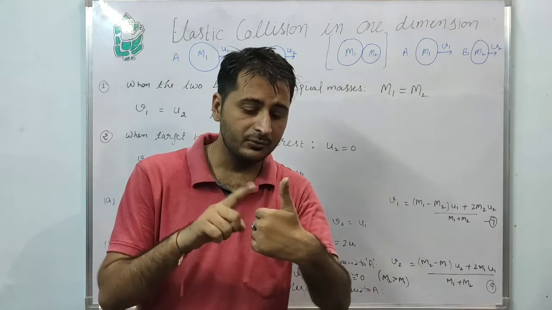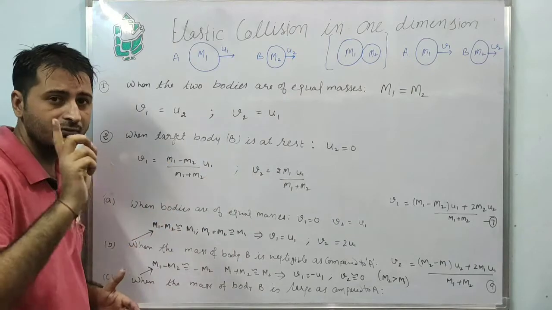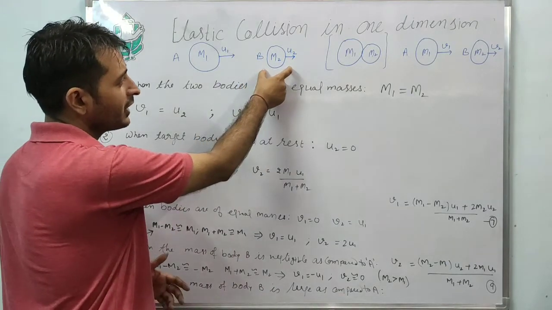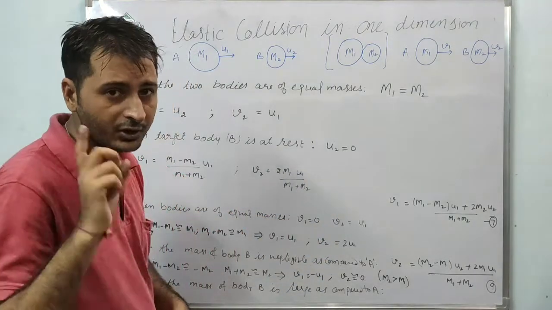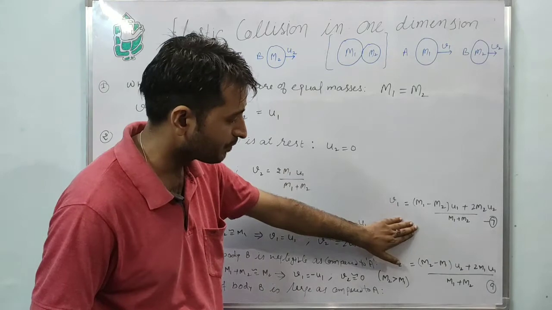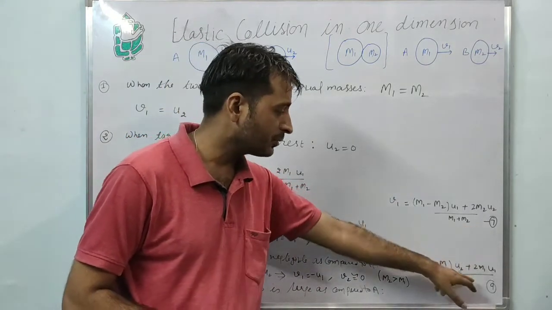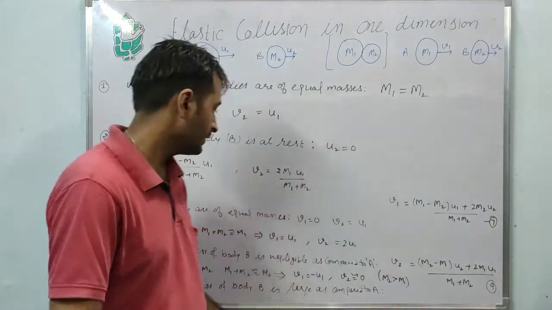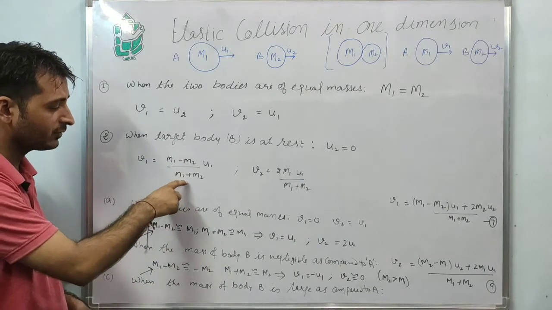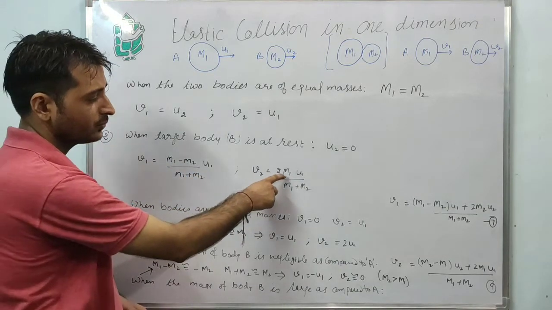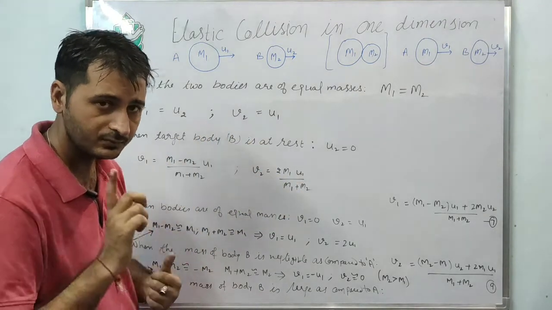First, we assume the target body is at rest. It means the target body's initial kinetic energy is 0, so U2 is 0. Modify the equations. These are the two equations. Put the value of U2 equals 0 in both equations. Clear? Then your equations become like this: V1 equals M1 minus M2 upon M1 plus M2 into U1, and V2 equals 2M1 upon M1 plus M2 into U1. Clear?